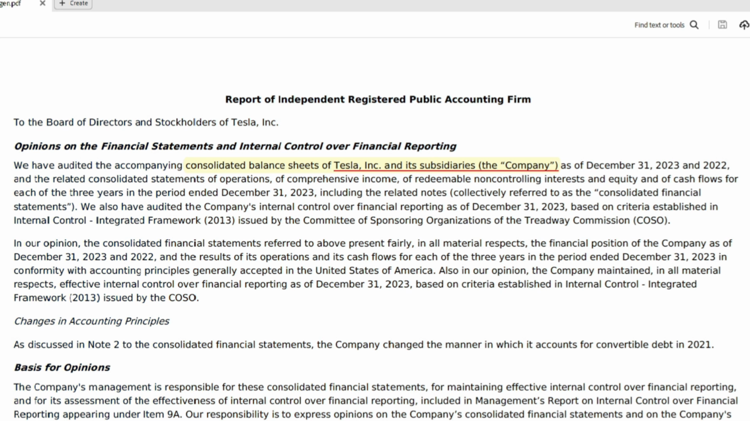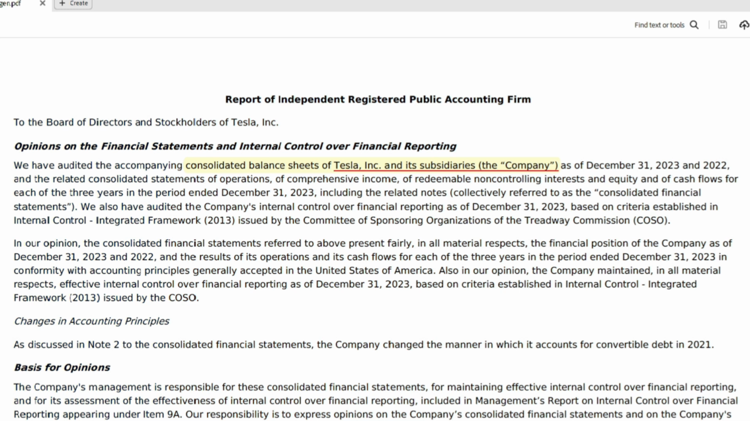Basically, it's a clean opinion, but within the clean opinion is another instance of where it's a consolidated balance sheet of Tesla Incorporated and its subsidiary, and they're defining it as the company. The company means the economic entity of Tesla, which is Tesla, the parent, plus all its subsidiaries.